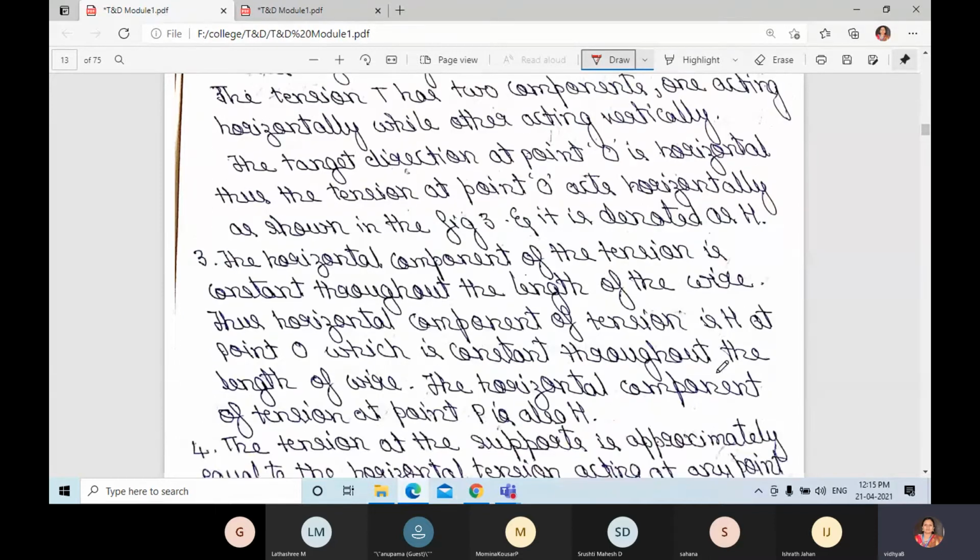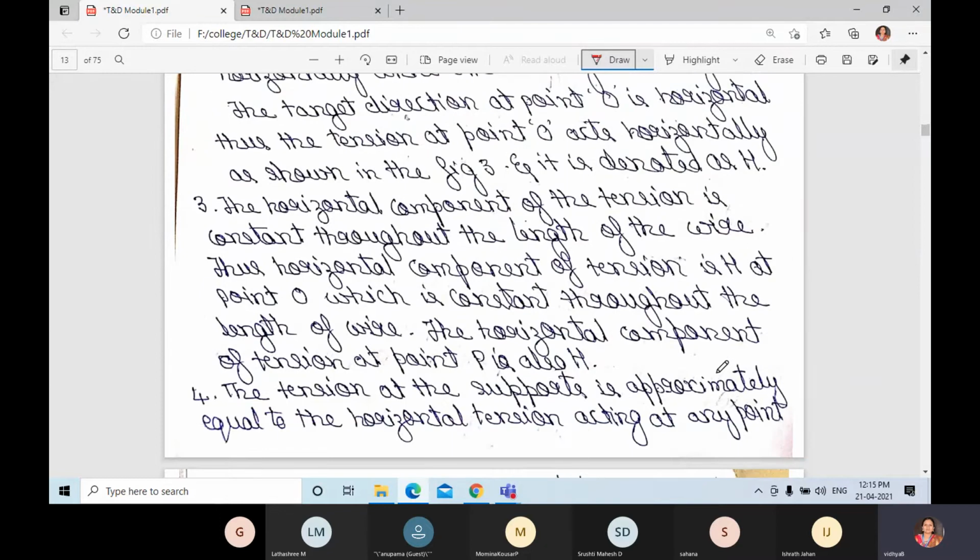The horizontal component of tension at point P is also H. At point O it is H, and at point P it is also H. Wherever you take a point on the conductor, the tension acting horizontally is H.